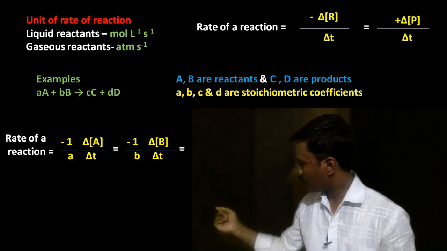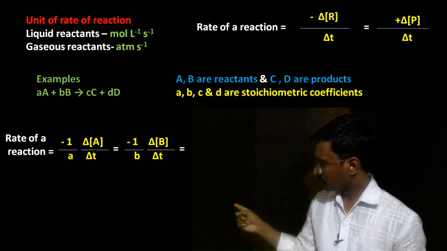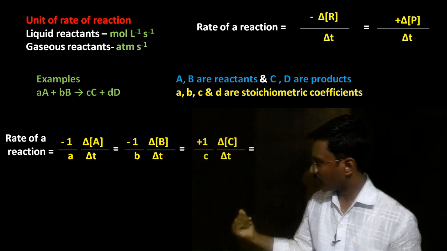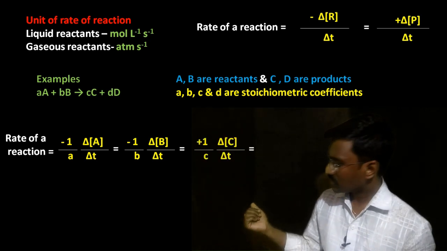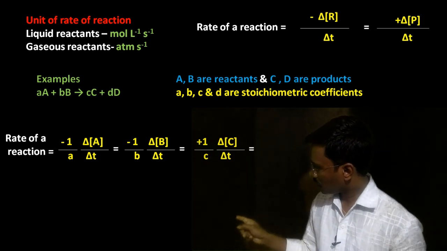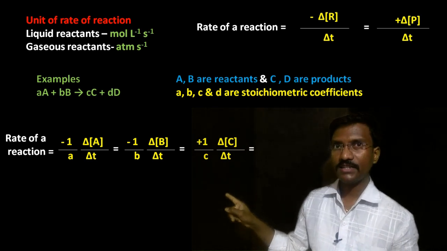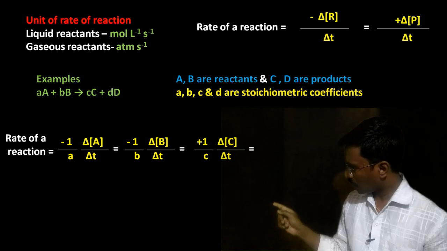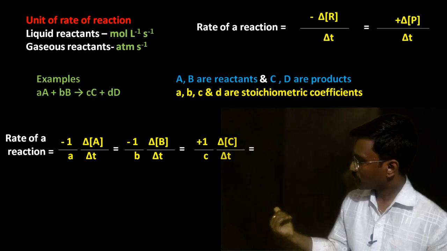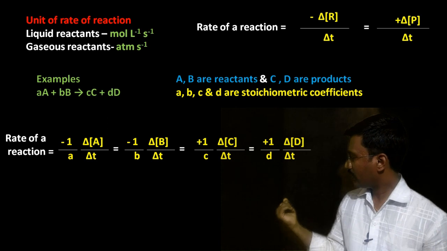It is simply the representation of the rate of reaction with respect to an individual reactant. That's why I have mentioned it is equal to the concentration change of reactant A, that is equal to the one with respect to reactant B. And next I have written the rate of reaction with respect to the product. For a product, the concentration increases, that is why plus 1 upon c, small c, because capital C is the product and its coefficient factor is small c. Therefore, plus 1 upon c, delta C upon delta T. Similarly, with respect to product D, plus 1 upon small d, delta D upon delta T.